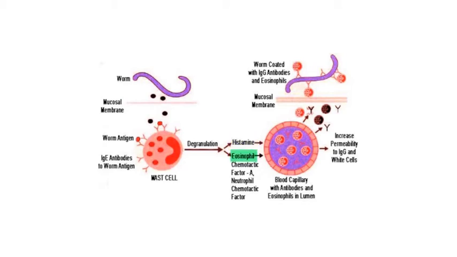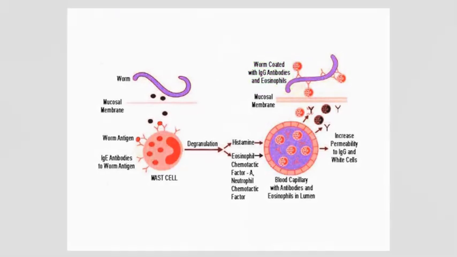The eosinophils express Fc receptors for IgE and IgG and bind to the antibody-coated parasites. Once bound to the parasite, an eosinophil can participate in antibody-dependent cell-mediated cytotoxicity, or ADCC, releasing mediators from its granules that damage the parasite. One eosinophil mediator, called major basic protein, is particularly toxic to helminths.